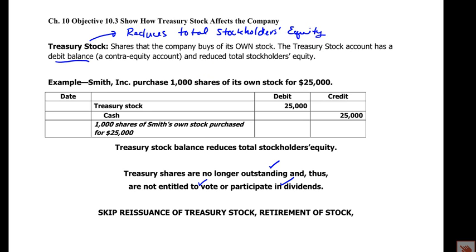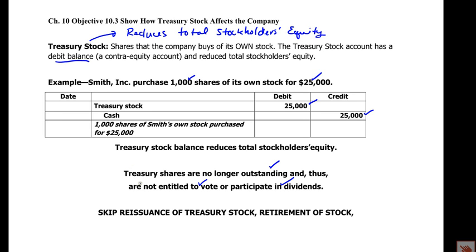Okay, so here they purchased 1,000 shares for $25,000. You would debit treasury stock $25,000 and credit cash $25,000. So whatever total stockholders' equity was before, it is now $25,000 lower. So that's the treasury stock account.